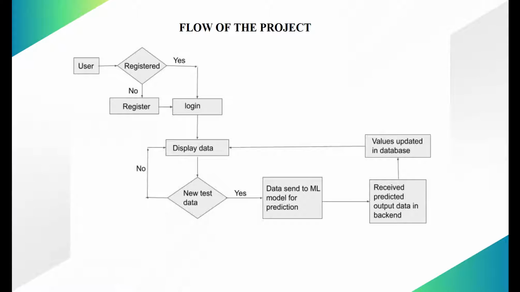So, coming to the flow of our project, when a user visits our website, if they are new to the website, they have to register first and then log in to their personal portal. After login, their previous glucose measurements will get displayed in a tabular form with time and date stamps. When a user enters new data, the data will be sent to a machine learning model for prediction. The predicted output will be received in the backend part of the website, and then the values will get updated in the database, which will then be displayed on the user's personal portal.